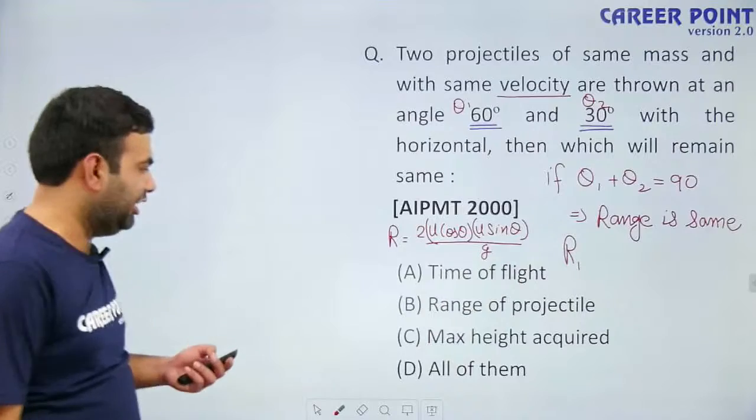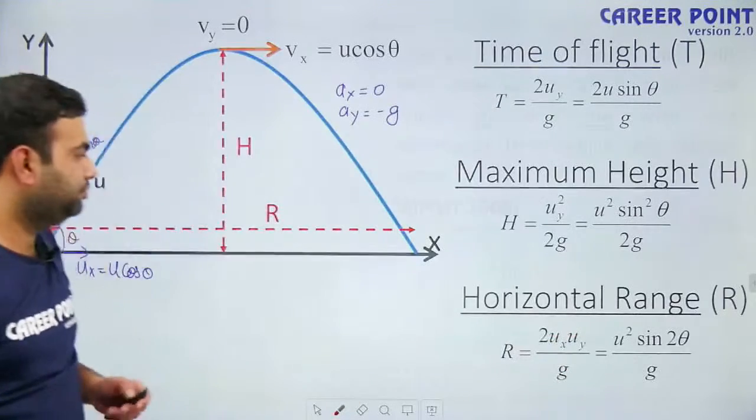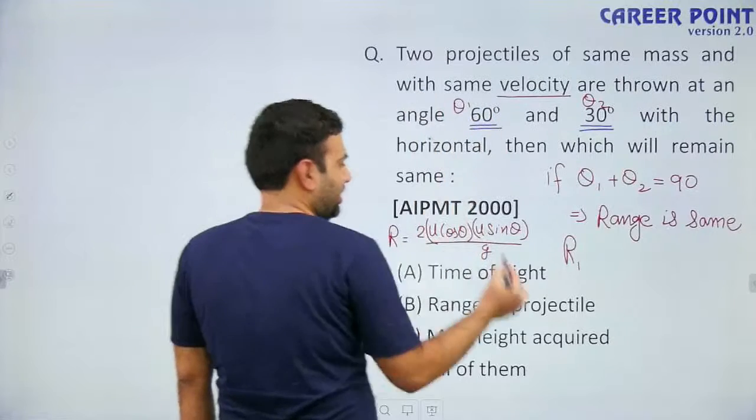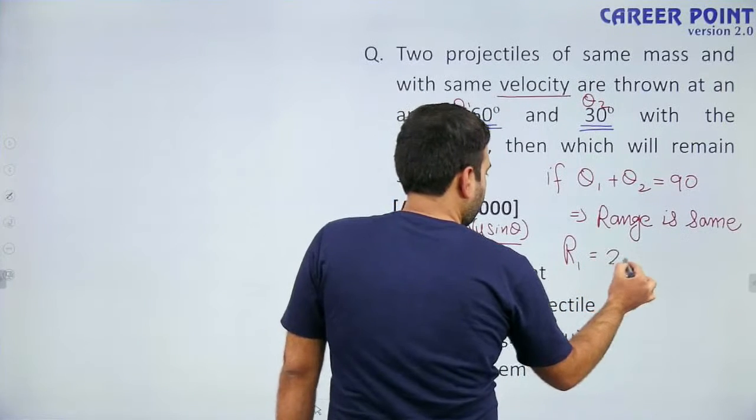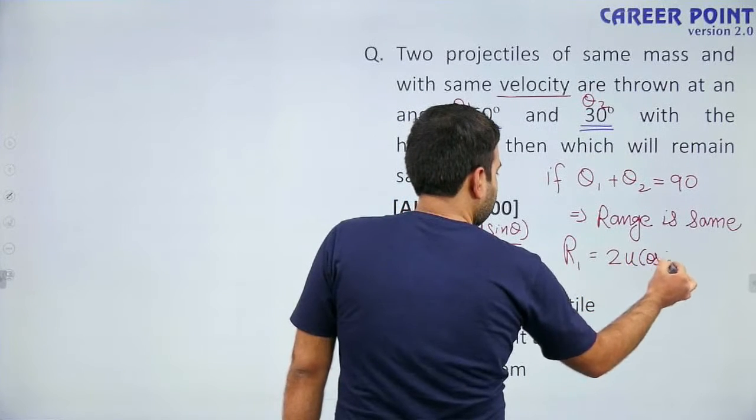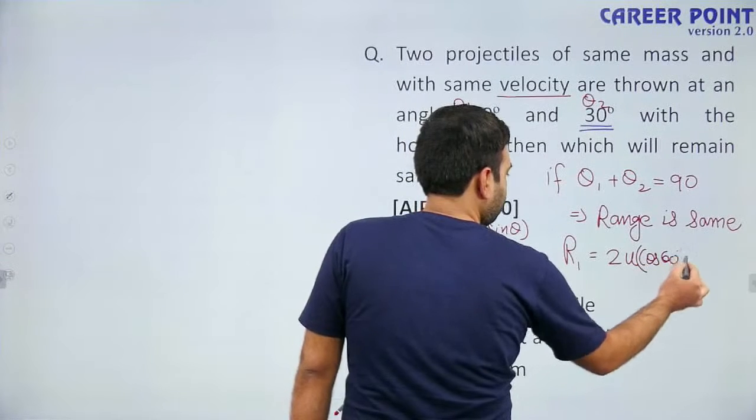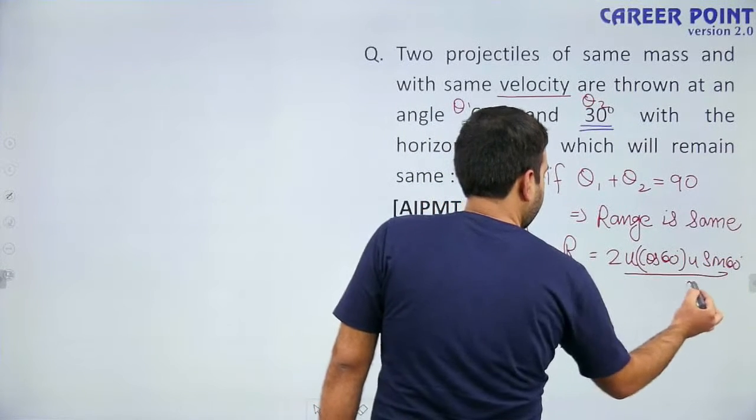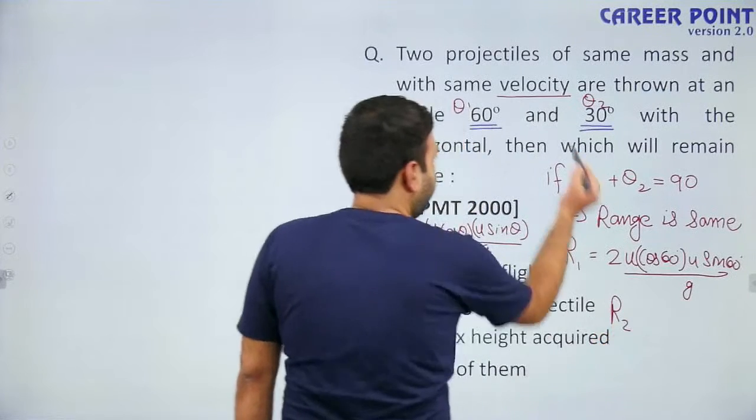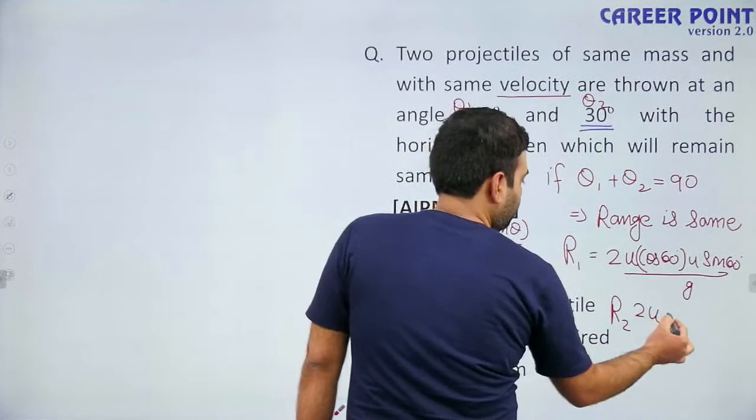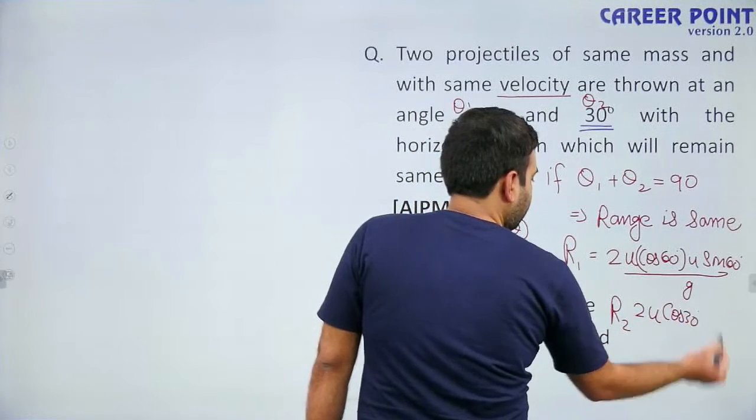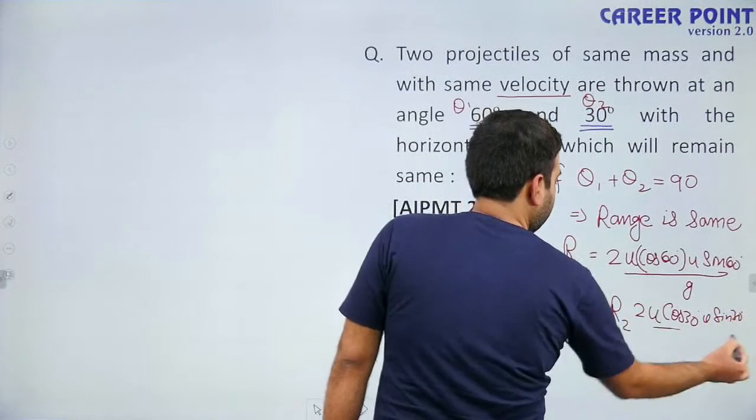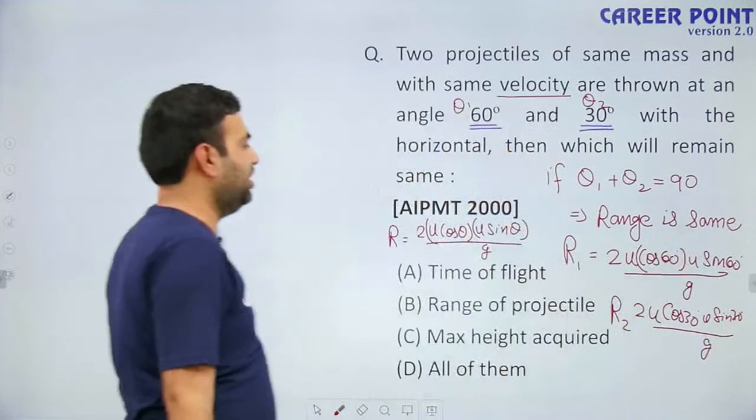Okay, I am only putting the values of ux and uy. So what is the range for the first particle? If theta is 60 degrees, it equals 2 into u cos 60 degrees, u sin 60 degrees divided by g. And what is the range for the second particle? It is 2 into u cos 30 degrees, u sin 30 degrees divided by g. Both of them are the same.